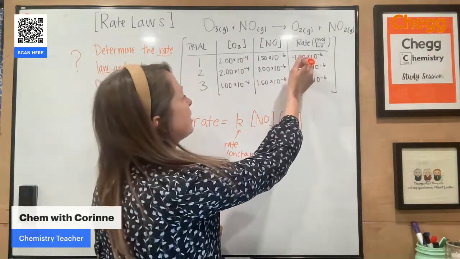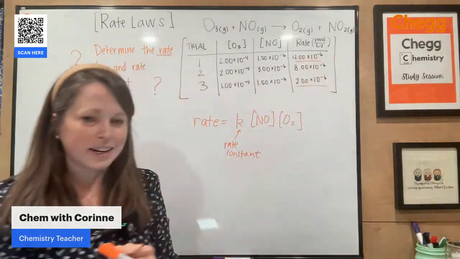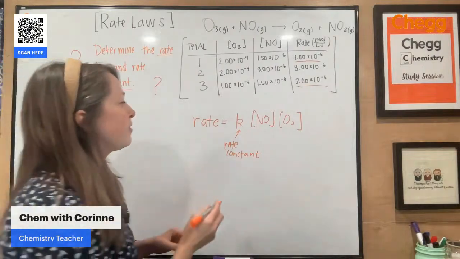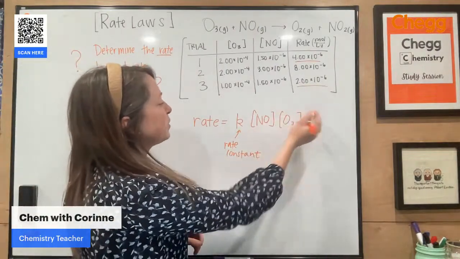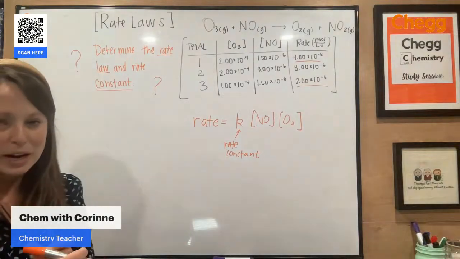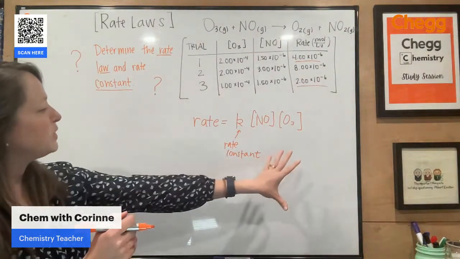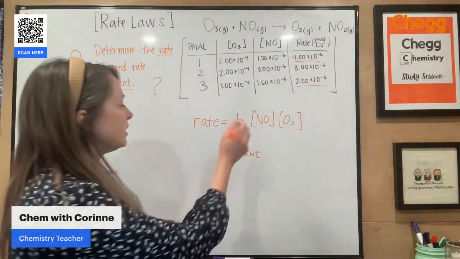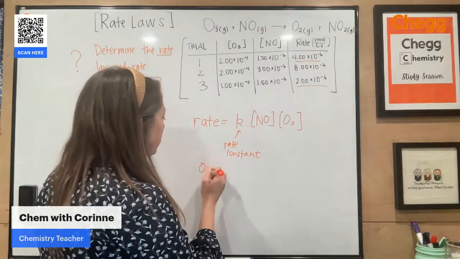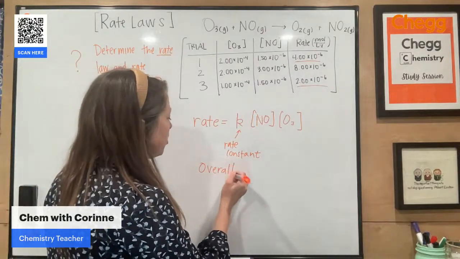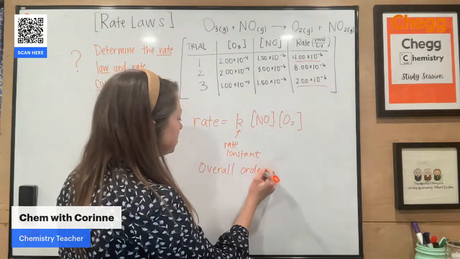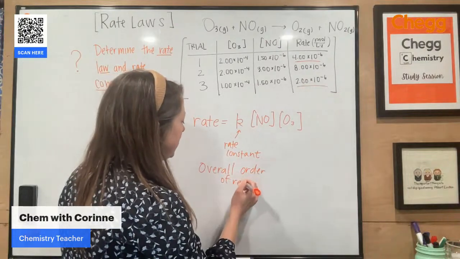And if I look at my reaction rate, guess what? That has also been reduced to half of its initial rate. So it's going to be first order with respect to O3 as well. All right, so we have just figured out our rate law. Now let's say we wanted to know the overall rate or overall order of reaction. How do we do that?